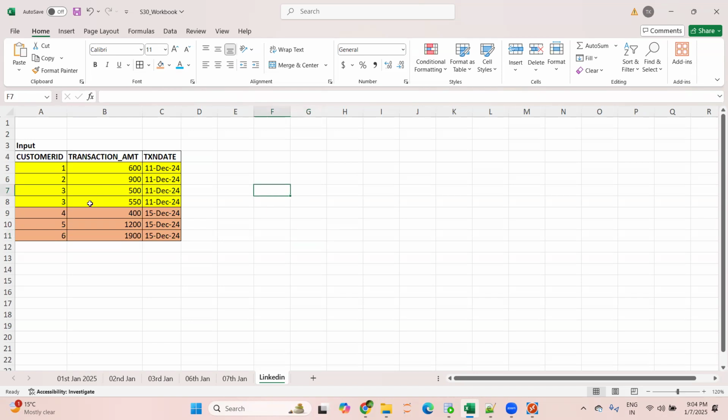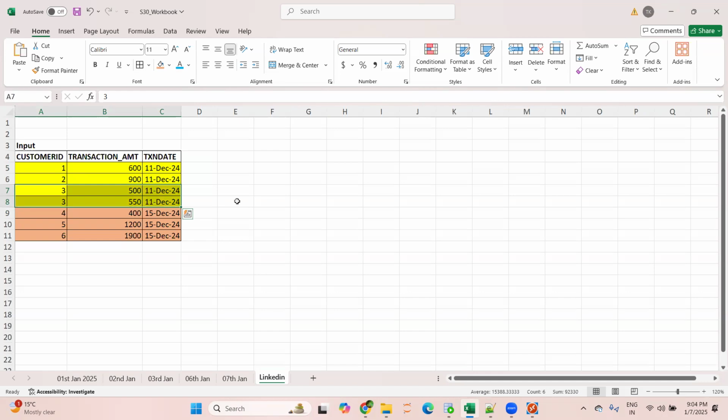To keep the data simple, I have taken two dates, 11 December and 15 December. For 11 December, I have the transactions of customer IDs 1, 2, and 3. It's possible that a particular customer can do two or more transactions on a particular day.